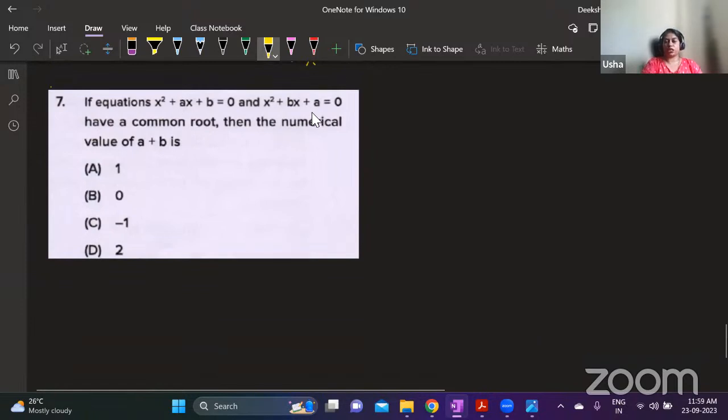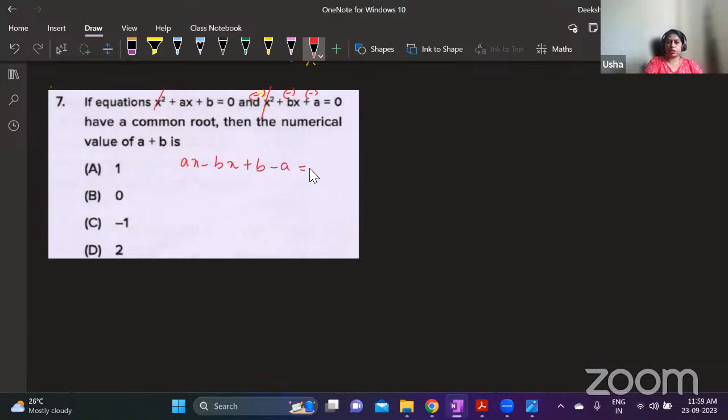We have to take both these equations as simultaneous equations. Subtract this from this, so here you will have minus signs. Okay, so x square and minus x square will get cancelled. You will get ax minus bx, and then here you have plus b minus a. You can refer to the solution. So if you take x common here, you will get a minus b. Shifting this to the right hand side, you will have a minus b. So x is equal to a minus b by a minus b, x is 1. We are supposed to find what is a plus b.